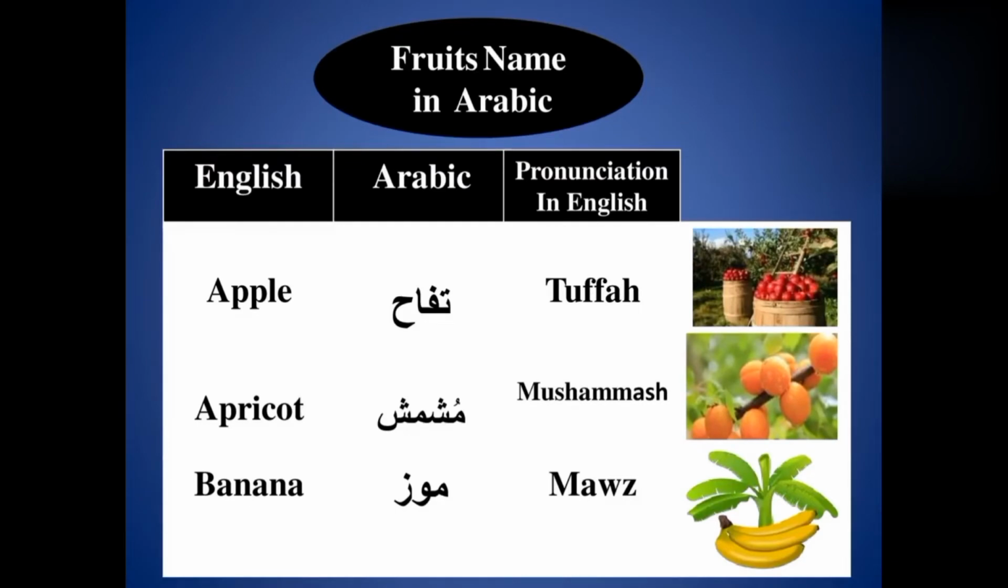So we will start from apple. For apple we use in Arabic tuffah. Tuffah means apple. Now see apricot. For apricot we use in Arabic mushammas. Mushammas means apricot. Now see banana. For banana we use in Arabic moz. Moz means banana.